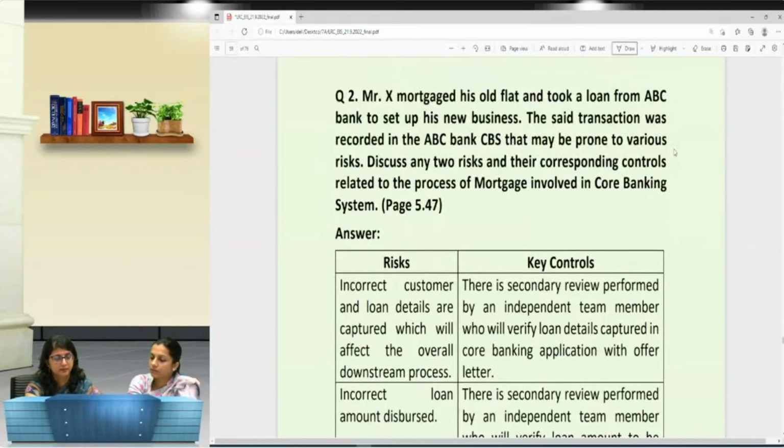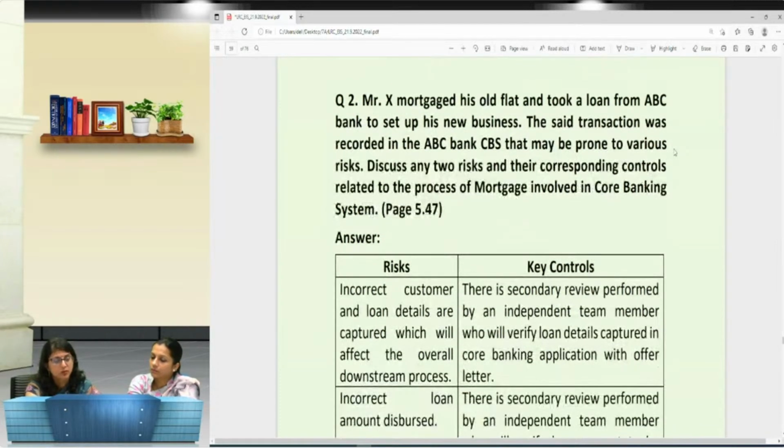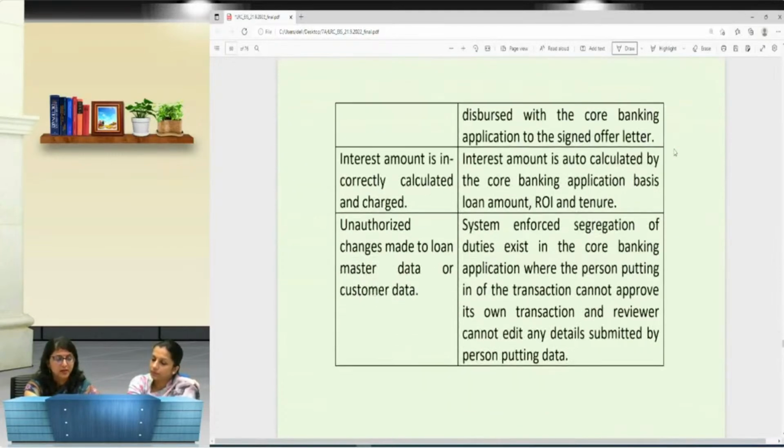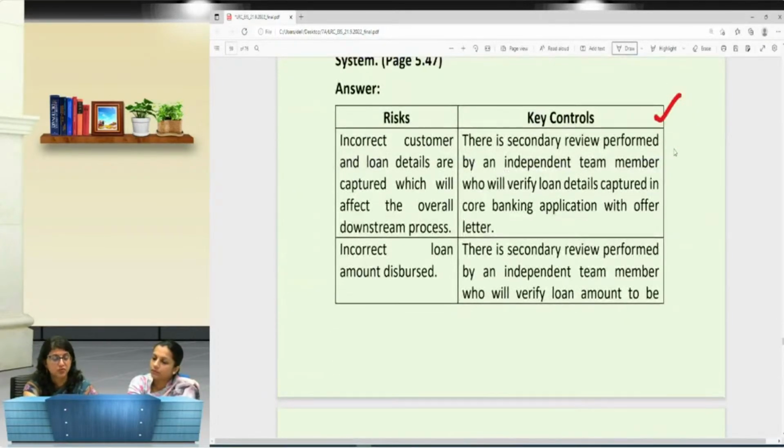Now again, we have already taken such a question in chapter 2, I guess, risks and controls. In questions like: Mr. X mortgaged his old flat and took a loan from ABC Bank to set up his new business. The said transaction was recorded in the ABC Bank's software. Discuss any two risks and their corresponding controls. So very much important: controls will not work separately, risks will not work separately. For the risk, you have to mention the corresponding control. Then only will you be able to do justice to the requirement of the question. So there are say 4 or 5 risks, and vis-a-vis each risk we have a control.